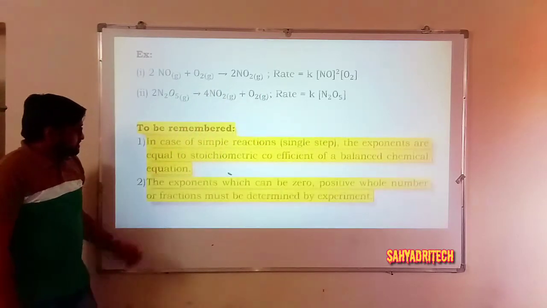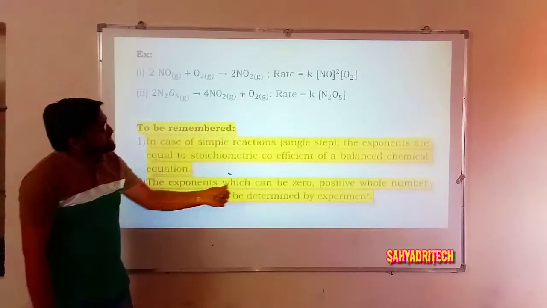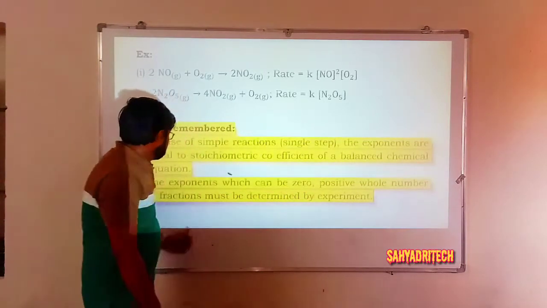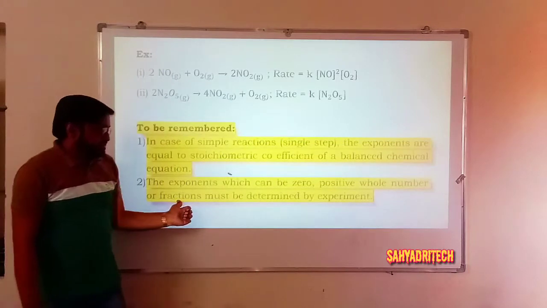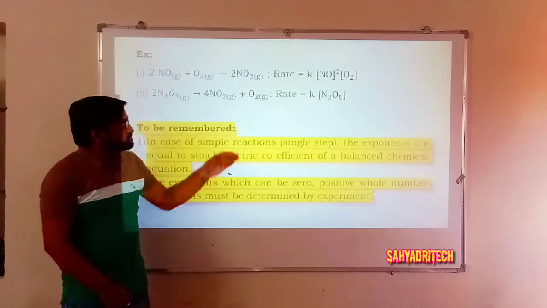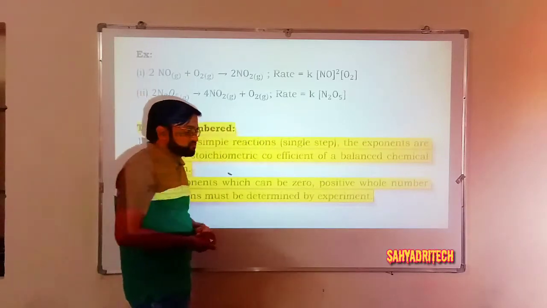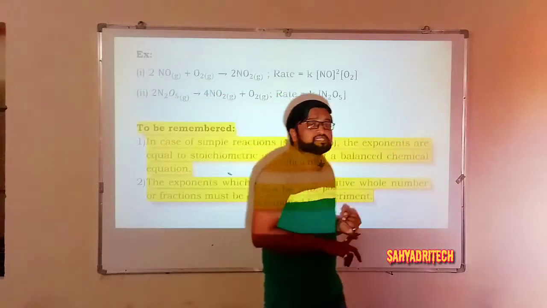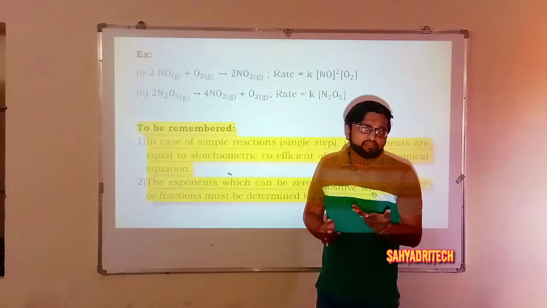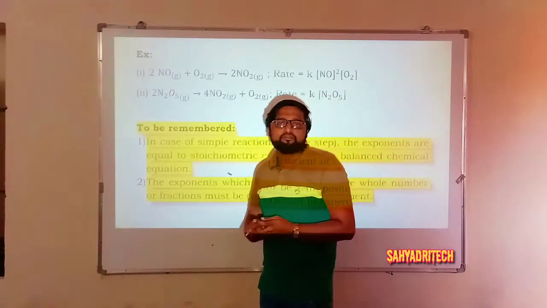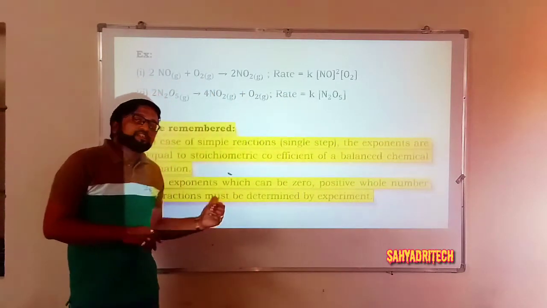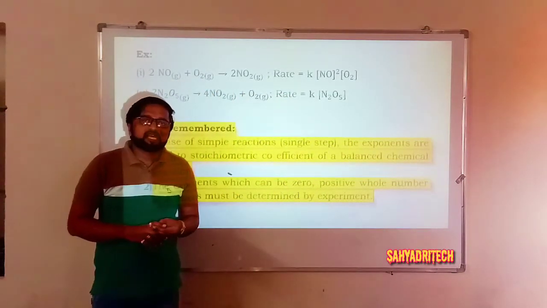Second, the exponents can be 0, positive whole numbers, or fractions, and must be determined by experiment. So whatever exponents we get in the rate law or rate expression, the possibilities are that they may be positive whole numbers, they may be negative, or even sometimes they may be fractional values. Those exponents must be determined by conducting an experiment.